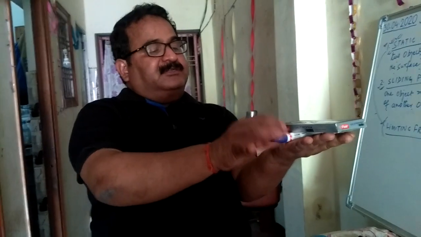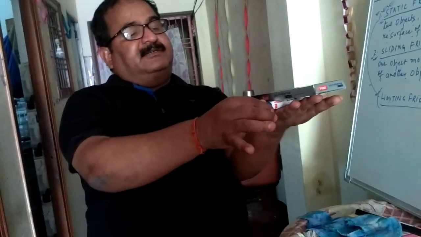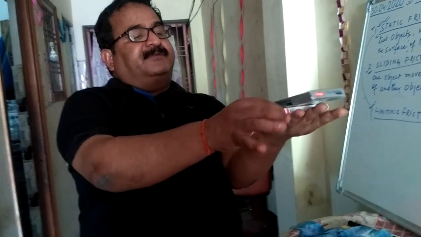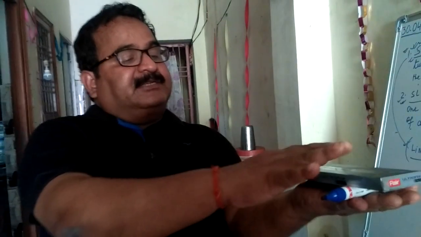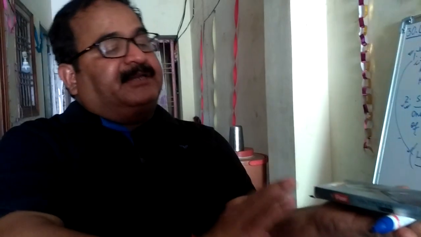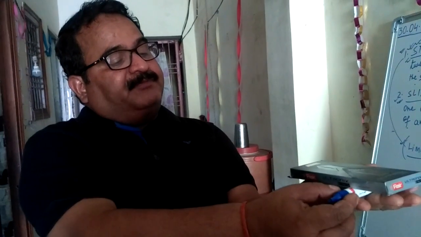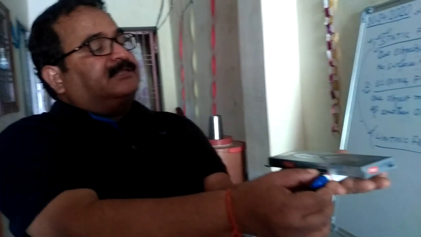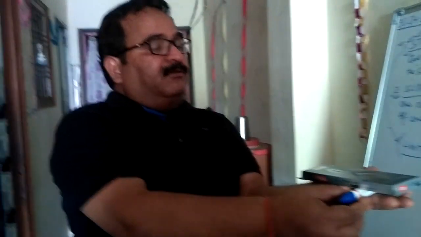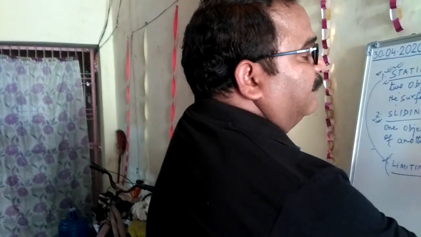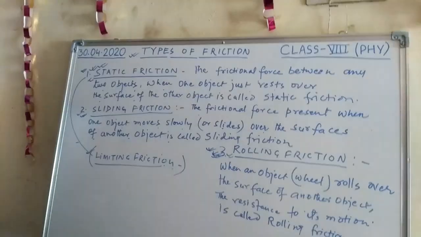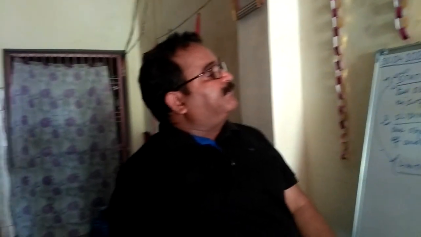It is too easy because that object rolls over those wheels and it moves very easily, in spite of the fact that it is a heavier object, because of the presence of those wheels, and those wheels provide a rolling friction. So the rolling friction is very important for our day-to-day activities. Many of the objects work very easily because of the rolling friction. So this is all about the types of friction.